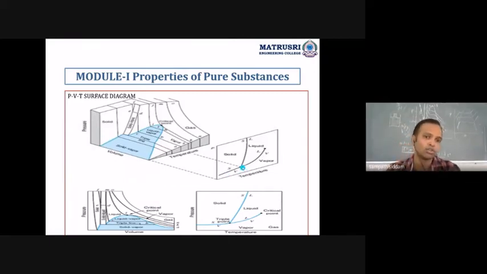You can know the zone of subcooled, or solid plus liquid plus vapor, or superheated, based on the saturation points of fusion as well as vaporization. In the case of fusion, when the pressure is greater than the saturation pressure, that is in the zone of compressed liquid.